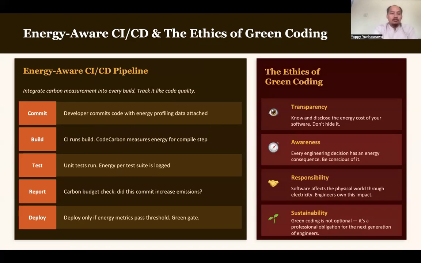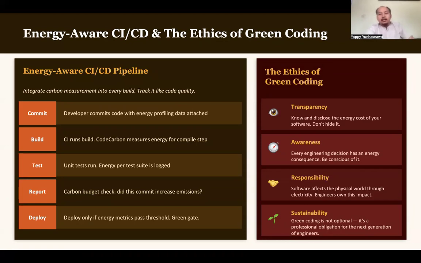And then when it is built, CI runs the build, and Code Carbon measures energy for the compile step. You can use Code Carbon in the build section. Then in the test section, unit tests run and energy per test suite is logged. Then a carbon budget check: did this commit increase emissions or not. Then deploy: you can deploy only if the energy metrics pass the threshold or green plan. This is a CI/CD pipeline that is energy aware.